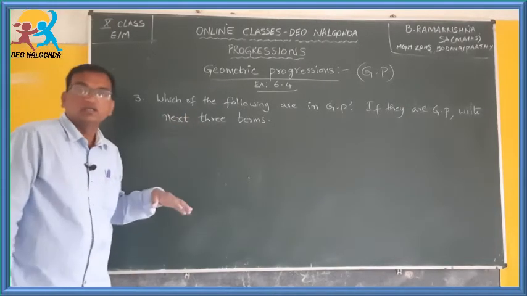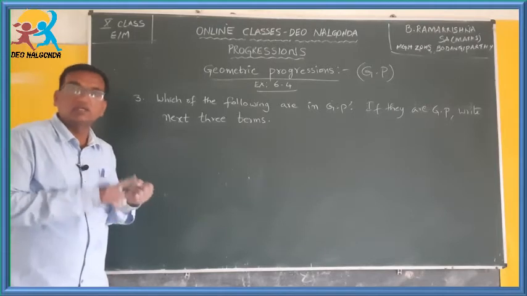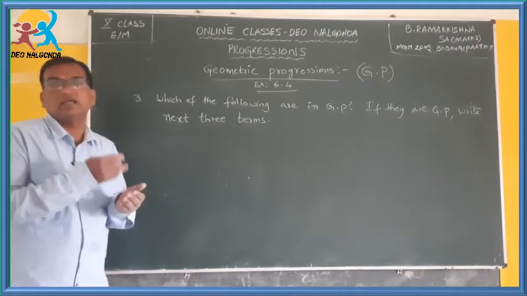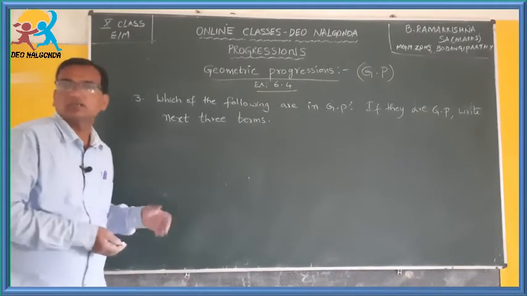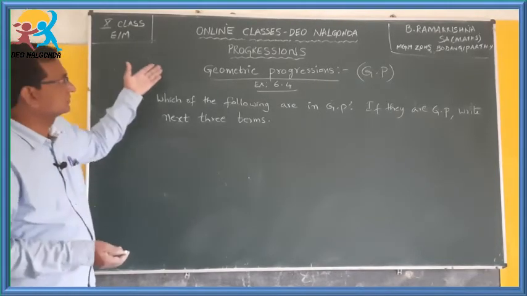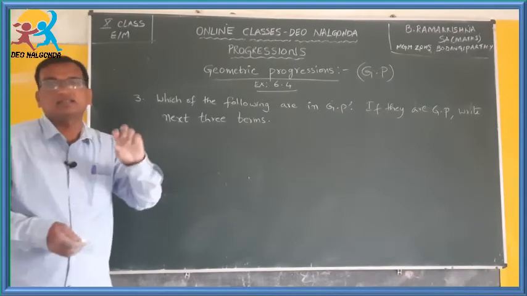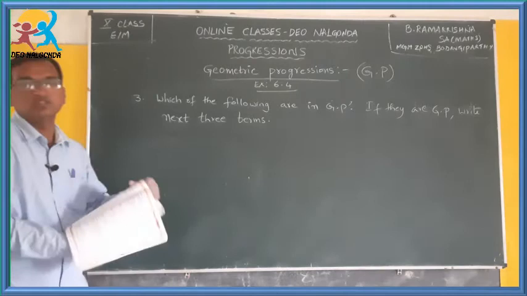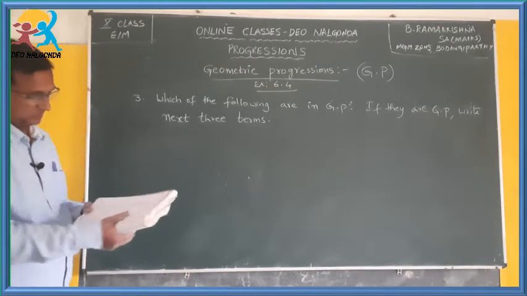Simple. If that is a GP, you will get the first term, you will get R, then basing on A and common ratio R, you can write any number of terms. So, this exercise is a general understanding of geometric progression, and it tests how much you understood it.